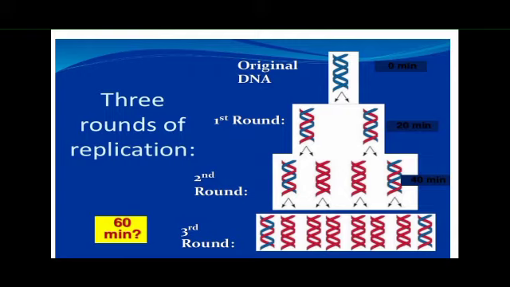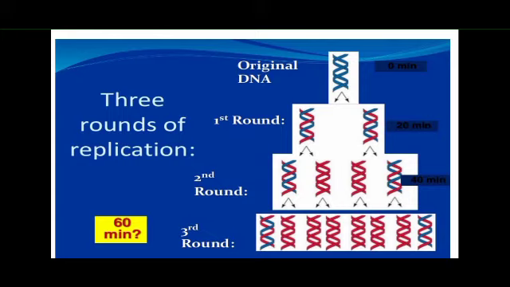Initially we observe the conservative pattern at the zero generation, and subsequently it shows the semi-conservative mode of DNA replication.